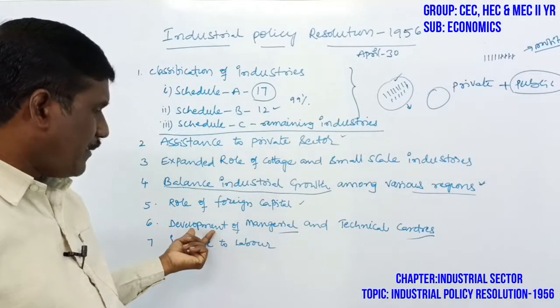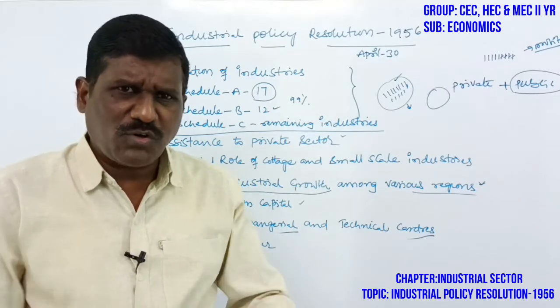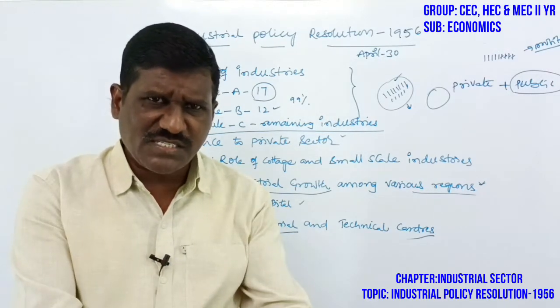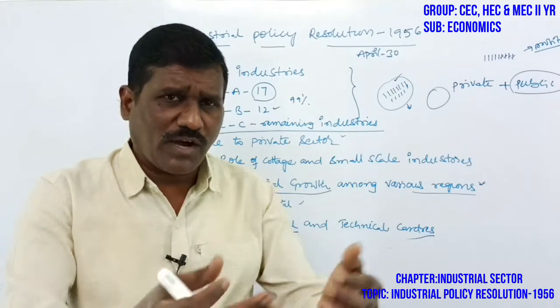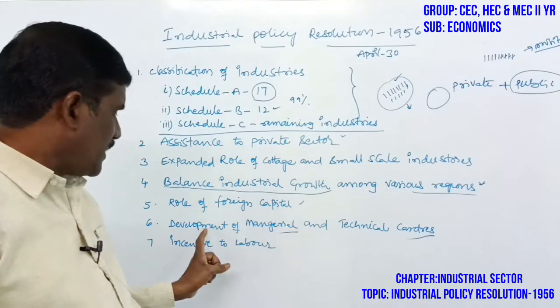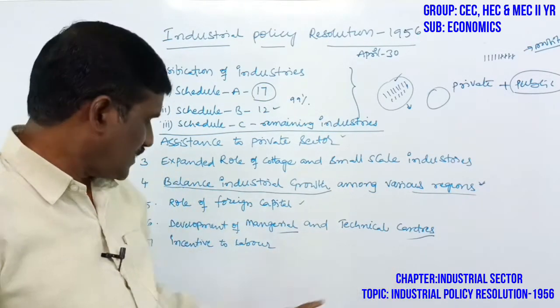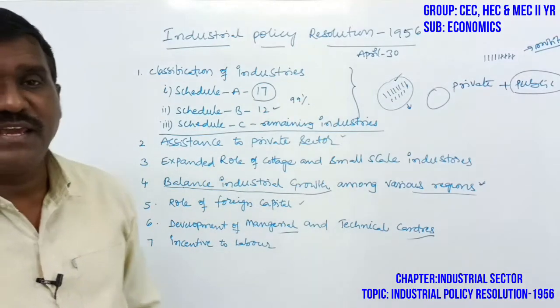That is the development of managerial skills. The government should promote, provide assistance and facilities, and encourage the people who come forward to establish industries. Then development of managerial and technical cadres, and incentives to the laborers.